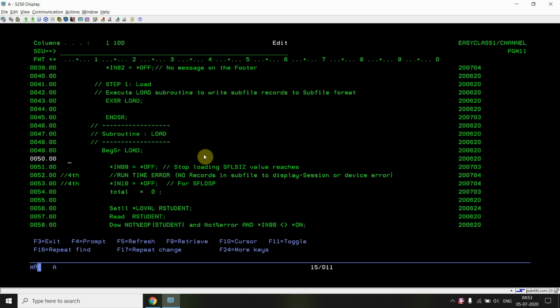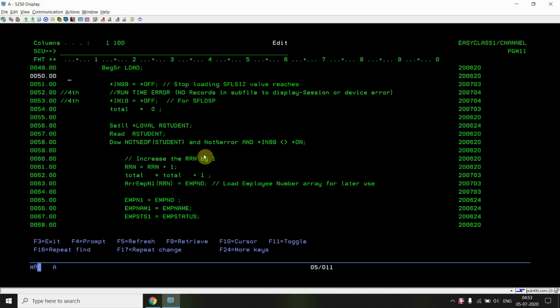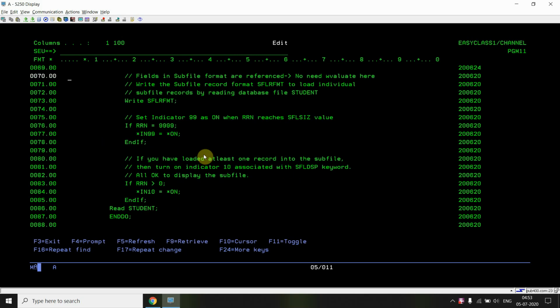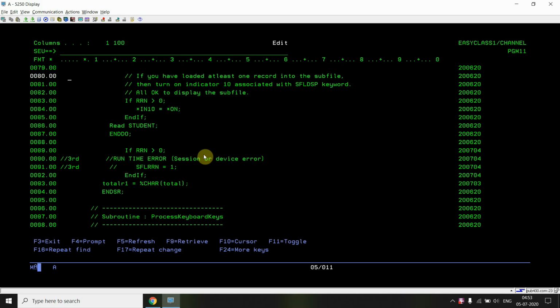Currently, before loading that subfile, the SFLRCDNBR, which is a hidden field associated with the subfile record number keyword defined in the subfile control display format, if we don't set that to 1 in case a record is loaded in the subfile, 1 means the first time when we are loading this subfile, then we are displaying this subfile.